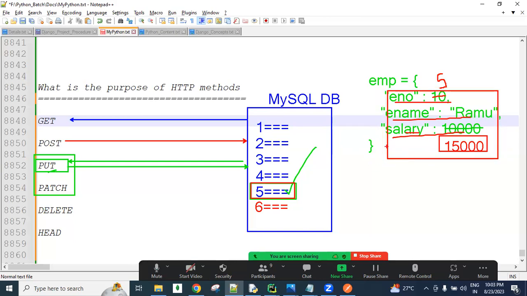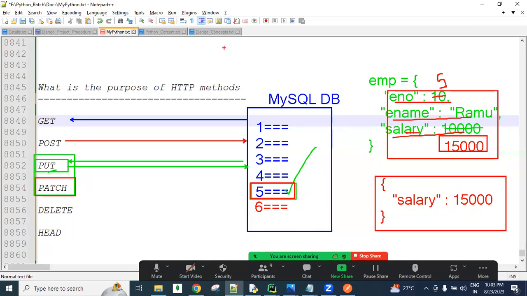Got it? Instead, if we use the PATCH method, which updates partially, for whichever column you want to update, like salary, we send only the salary, salary equal to 15,000, and close it. When sending the URL request, the employee ID, employee number 5, is sent in the URL.